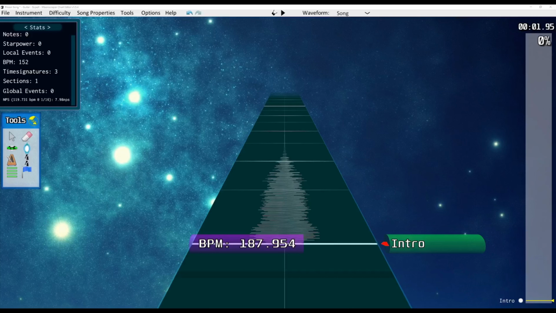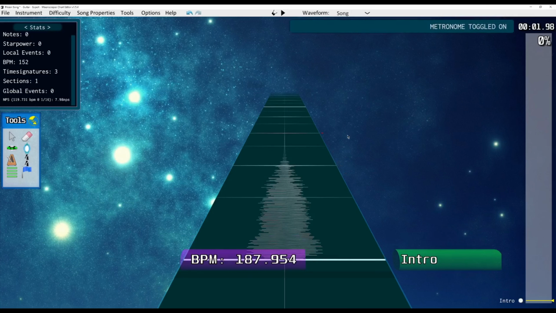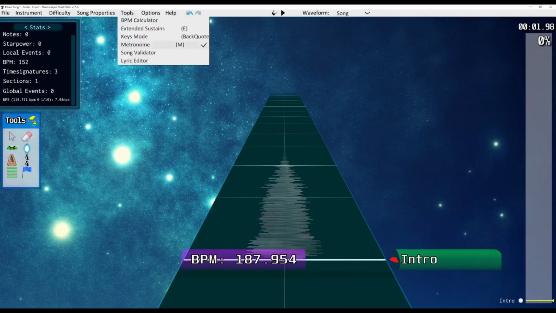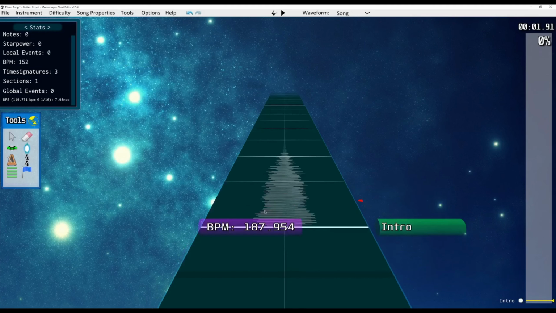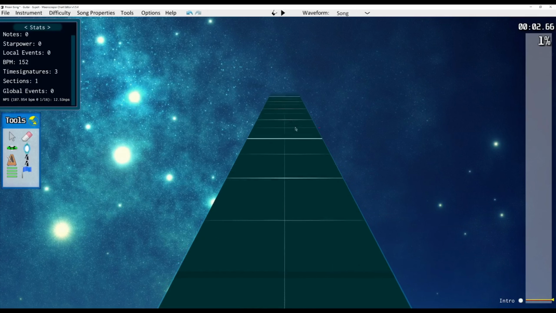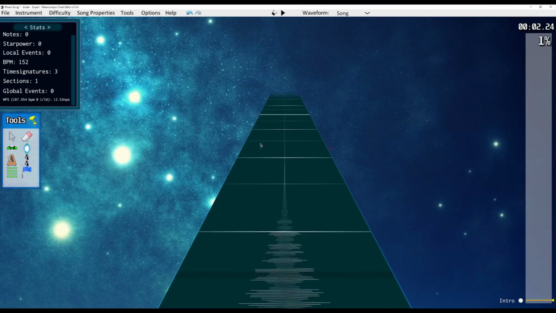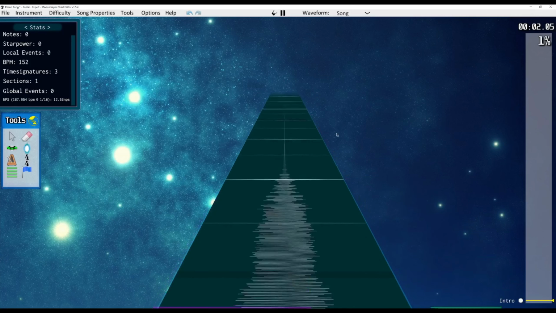Now, again, I know I've done most of this just syncing the chart up visually, but again, it's important to make sure that the chart feels like it's in time too. So remember to go back and watch and listen. Some people like to use the metronome. You can either press M to turn the metronome on, or I believe it's up in Tools, yep, right here. This will make an audio clicking noise for every beat of the song. It'll sound like this.